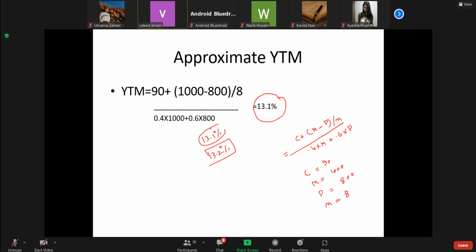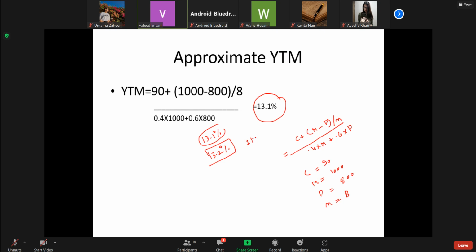Otherwise, by extrapolating, we can use the higher number and lower number. It is like what you may have done in arithmetic: the difference is this much, then this is this. The same method has been used in the trial and error method. So this is IRR.